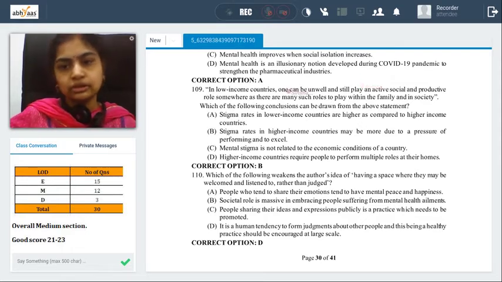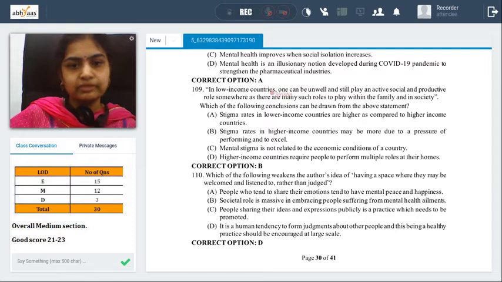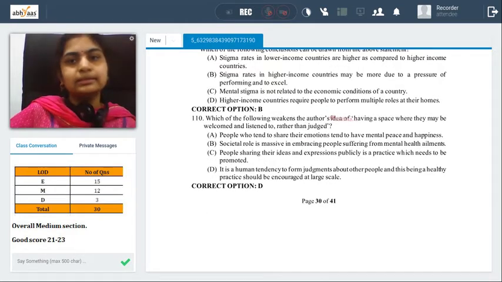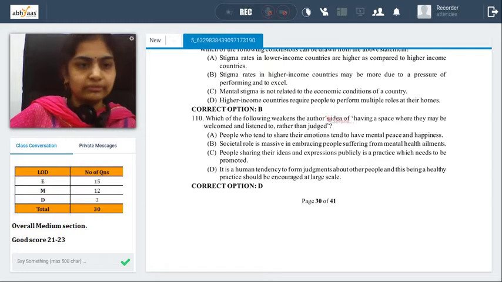Which of the following weakens the author's idea of having a space where they may be welcome rather than judged? So here you have a question on weakening the author's idea. Author wants people to go somewhere and discuss their issues, so that they'll feel comfortable. Weakening is basically saying that it's not a good idea. So any option which says it's not a good idea will be the right one.